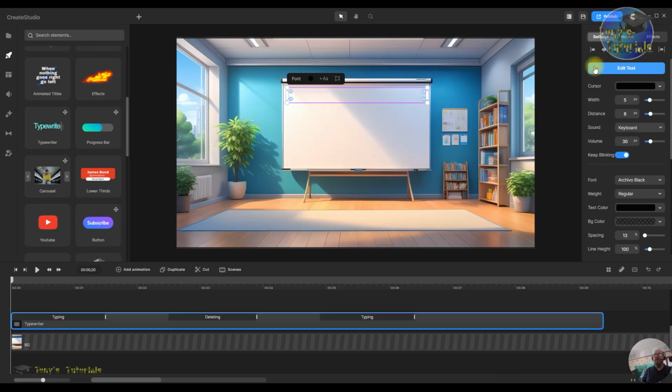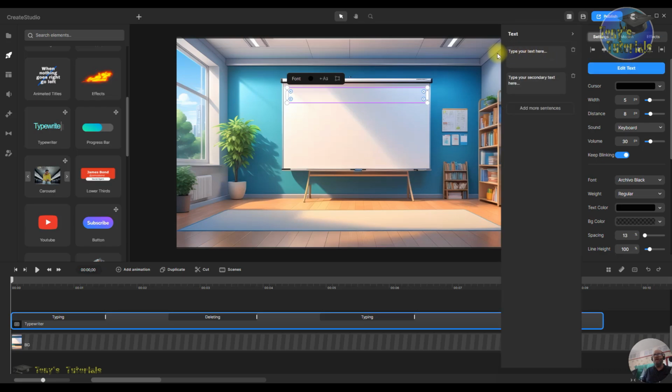Right, so we'll just go and have a look where the actual text is. We're just going to edit text there and click on that, and there it is. As you can see, "type your" is the first two words on both of them. Right, so how to change it is just by clicking in the first box, and you can change that to something like "welcome to my channel", for example.